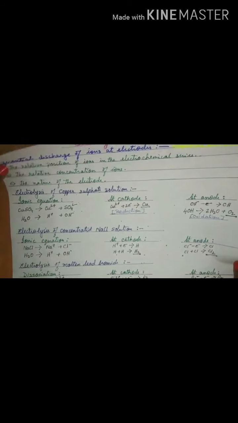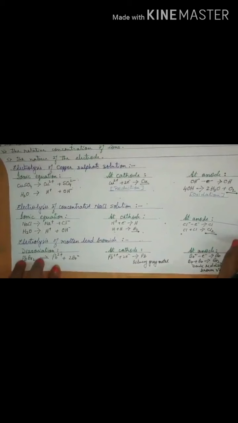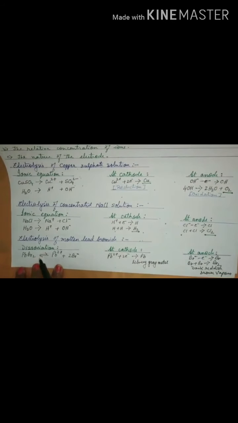I have taken one more example to show electrolysis of molten lead bromide. So dissociation gives lead ions and bromide ions. At the cathode, lead will discharge into metal, showing you silvery gray. Bromine comes out as gas, a dark reddish brown vapor. Though it is a liquid in its normal state, initially when it starts getting discharged at the anode, it comes out as vapor, and that is reddish brown vapor in nature.